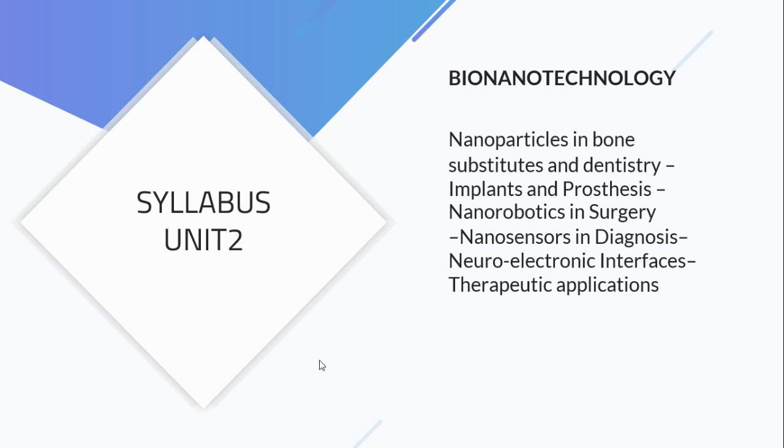We are discussing all those things under the topics of nanorobotics in surgery and nanosensors in diagnostics. For example, if we want to fabricate a glucose sensor, the size should be very small. Because of its smaller size, we can inject it into our body and continuously monitor our blood glucose level. We will discuss all those things under this topic. And in the neuroelectronic interface, we are going to discuss how nanotechnology helps paralyzed patients.